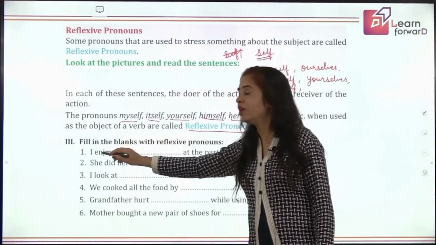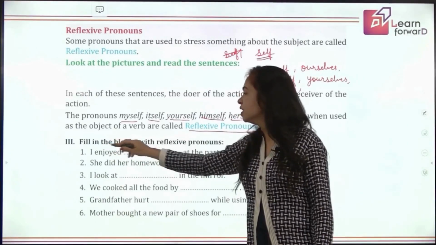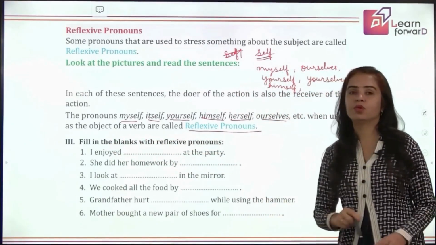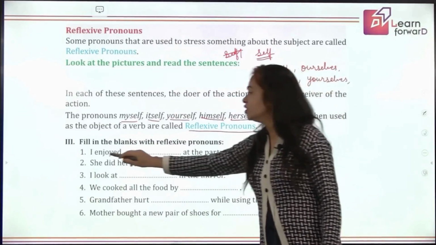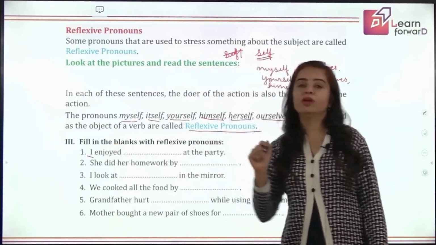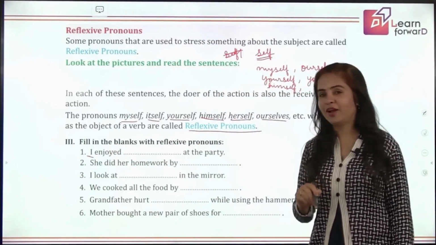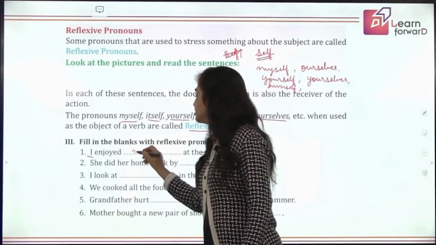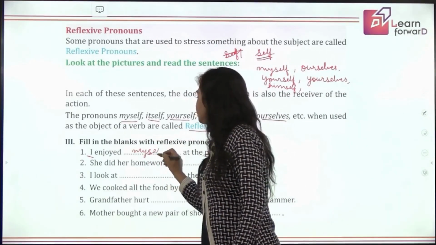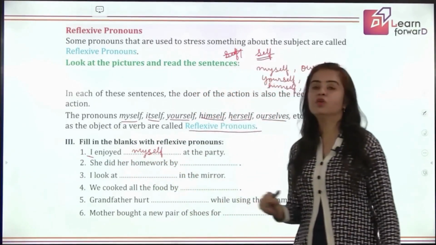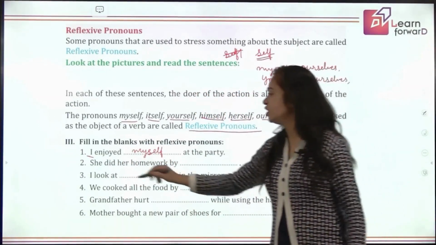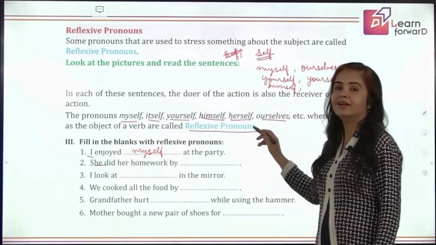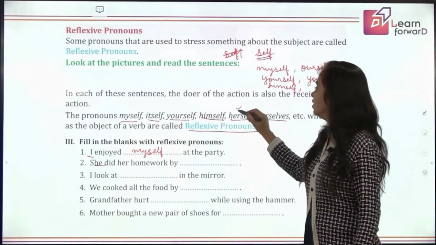Let's see what we have understood here with this exercise. Fill in the blanks with reflexive pronouns. So for I, which reflexive pronoun comes here? I enjoyed dash. See the list here? Yes, good. It is myself. She did her homework by dash. For she, what will you use from here? Good, she's a girl, so we'll use herself.